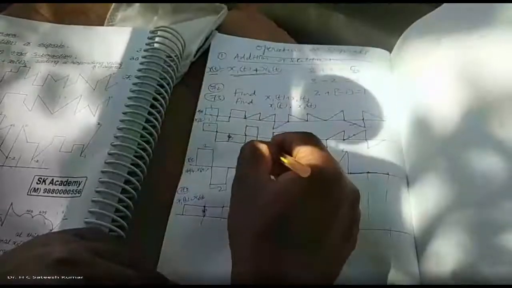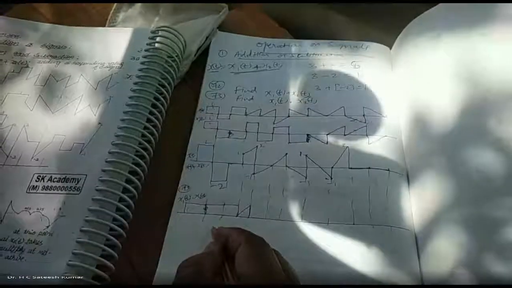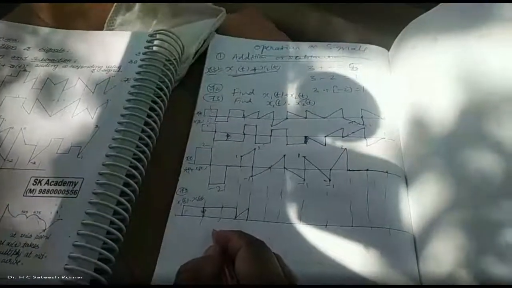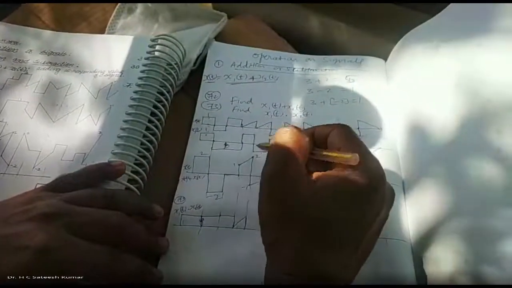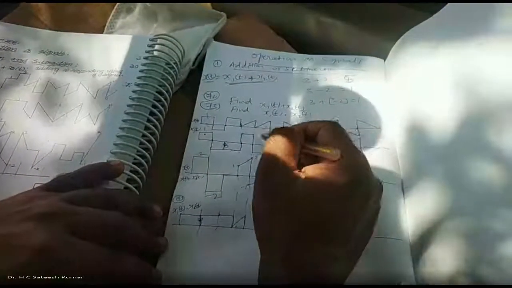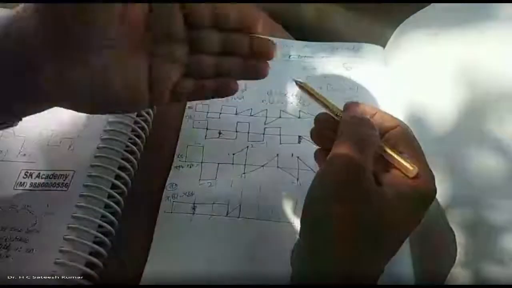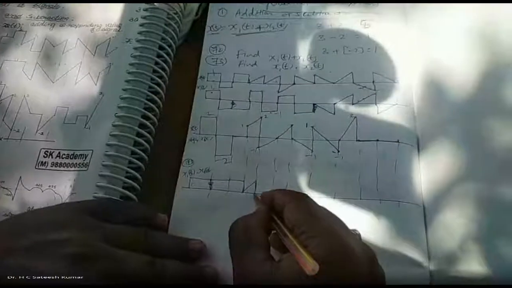Next, minus 1 into something. Minus 1 into something is minus something, no? So this is something. What is that? This one is something. This is minus 1. So minus 1 into something is minus of something, so something will come to the downside. Therefore, take the mirror image of it. You will get this one.